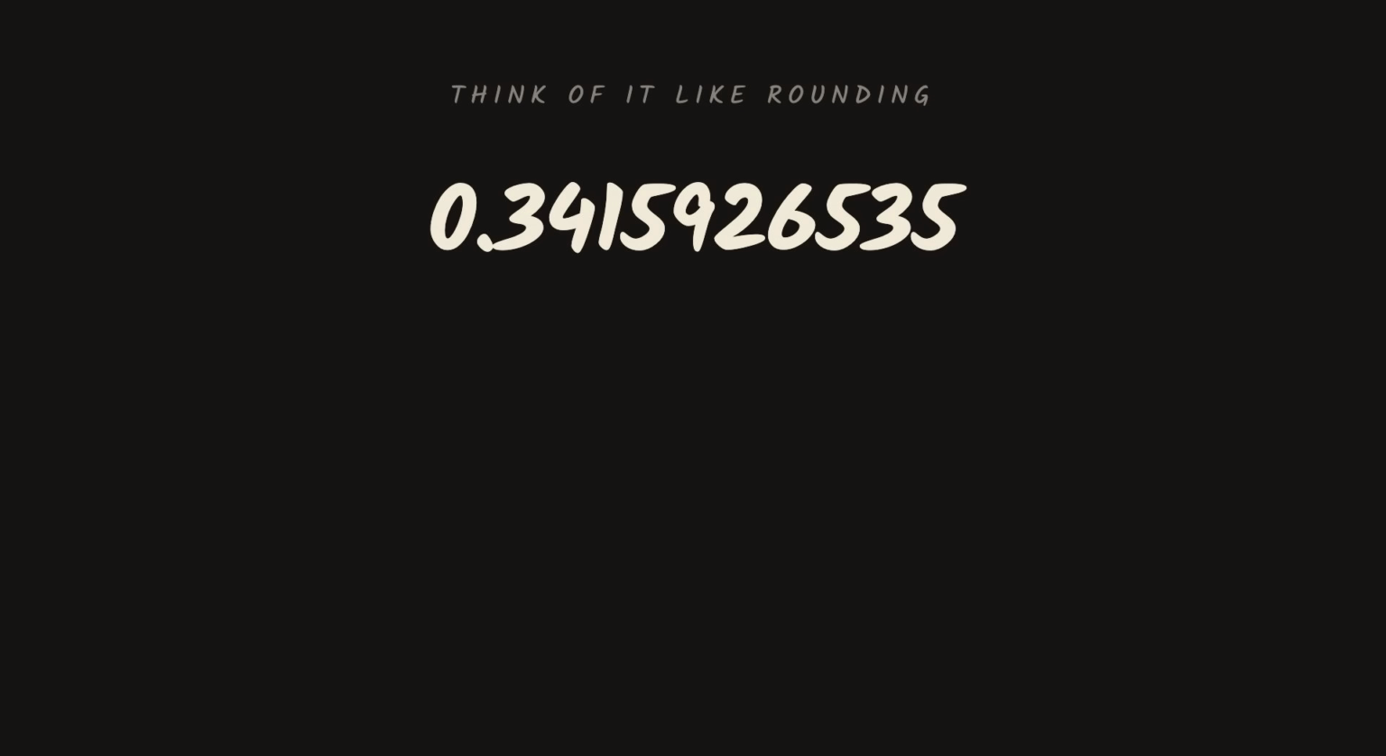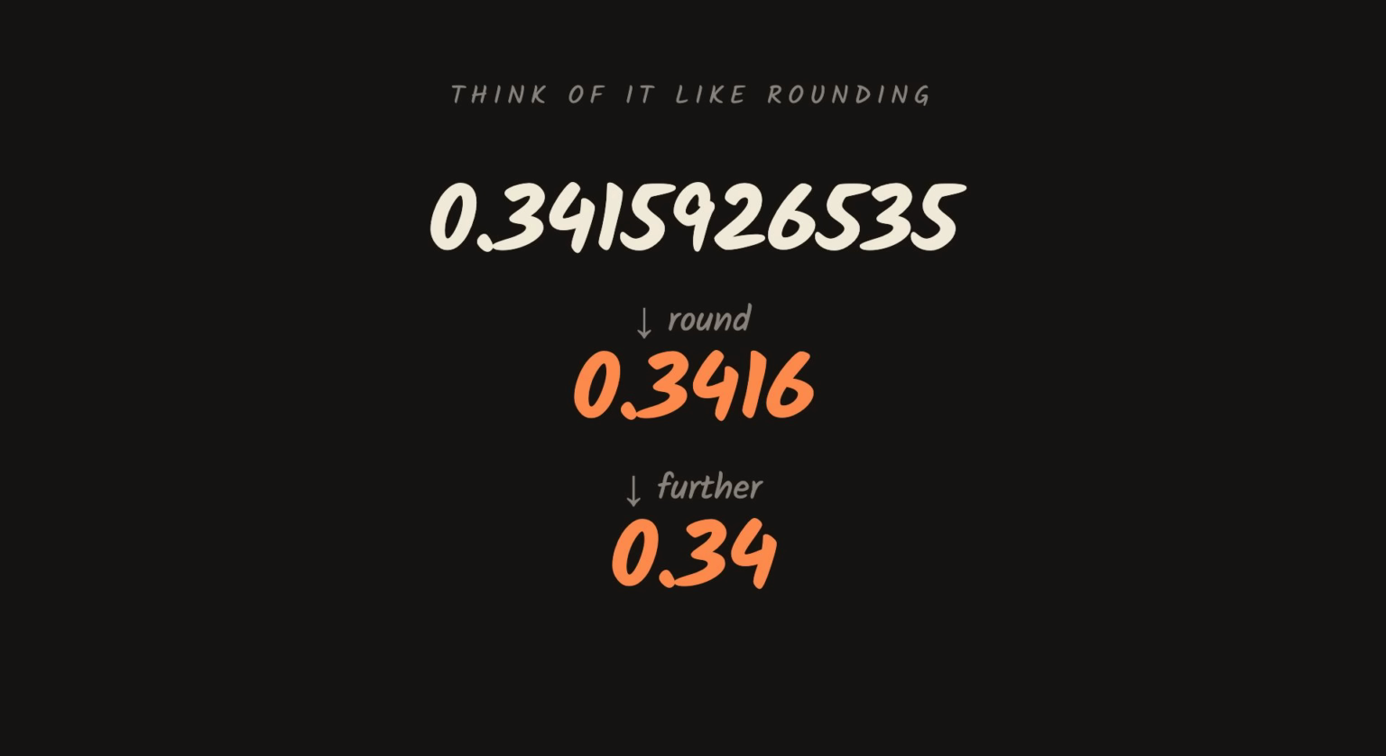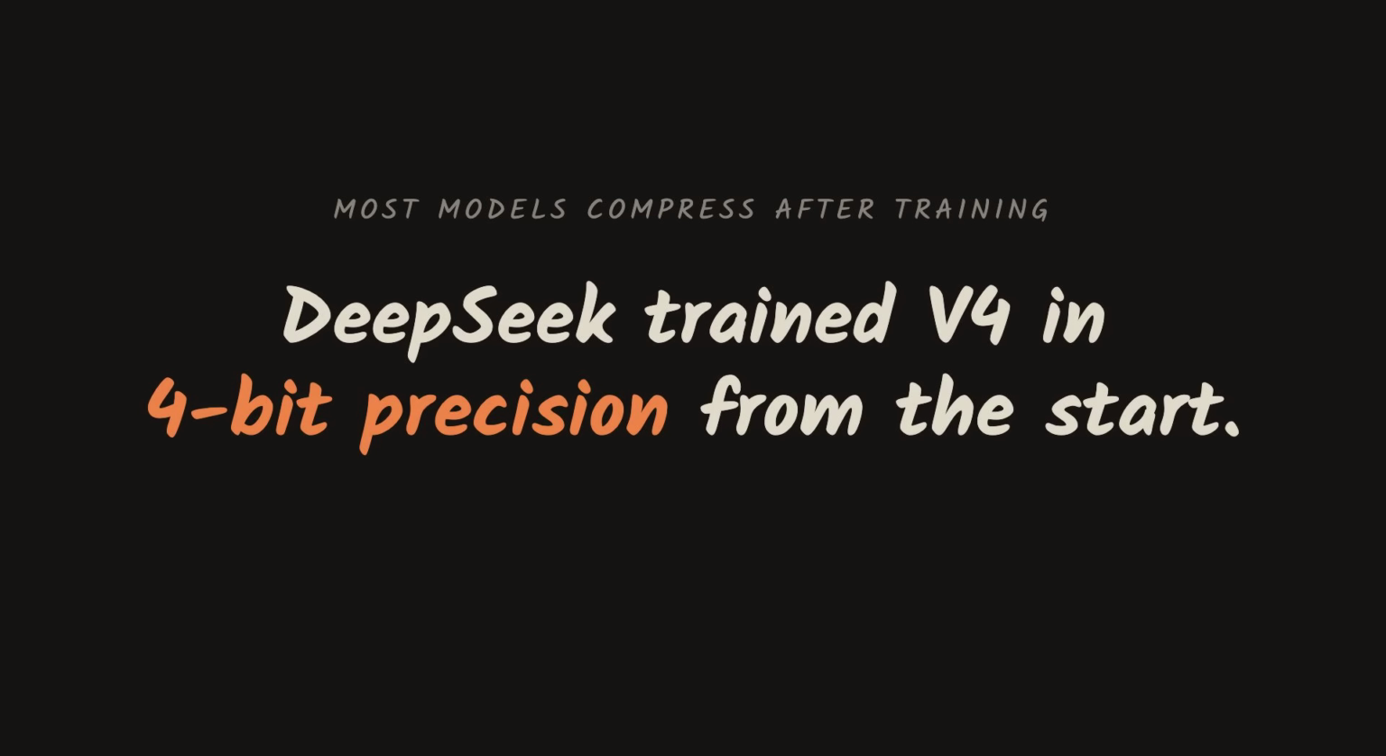Think of it like rounding. Instead of storing every number to 16 decimal places, you round to 4 or 2. You lose a little fidelity, you save a ton of space. That's how you go from a 160 gigabyte download to something that fits in a real computer's memory. DeepSeek trained parts of V4 in 4-bit precision from the start. Unusual. Most models compress after training.